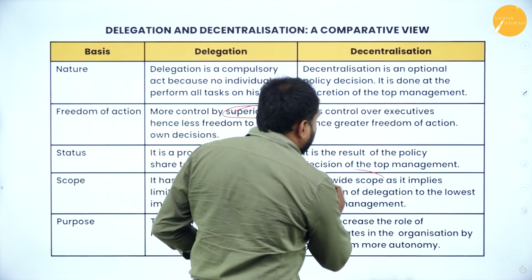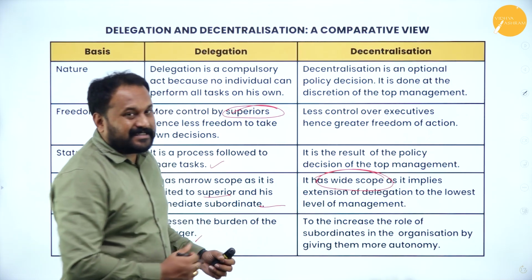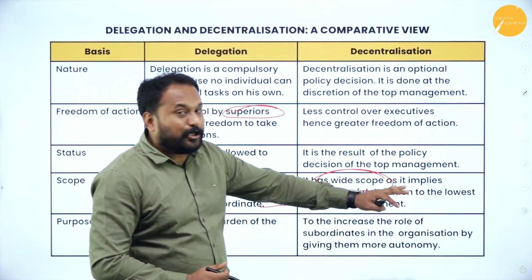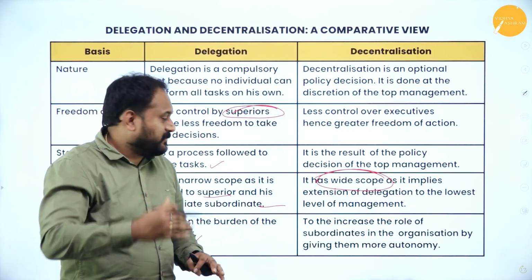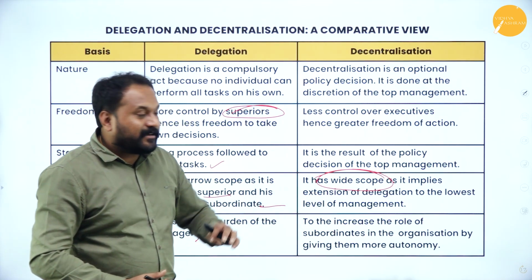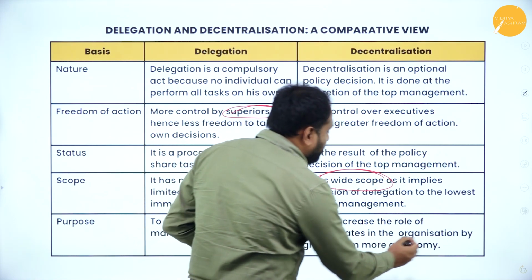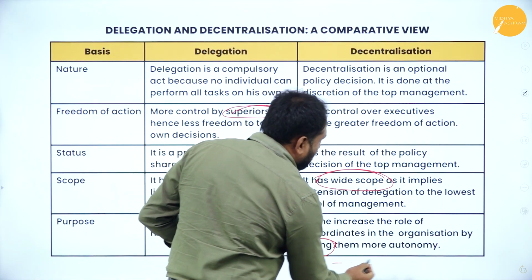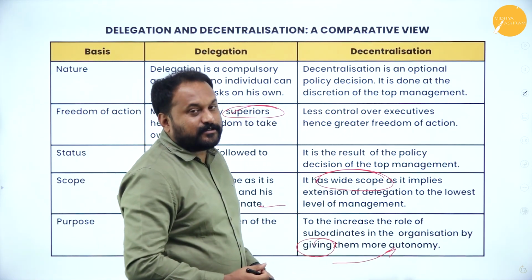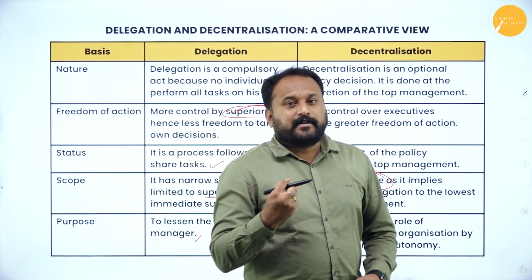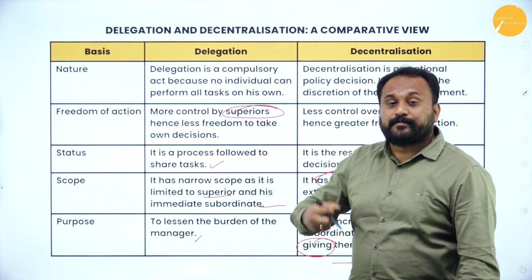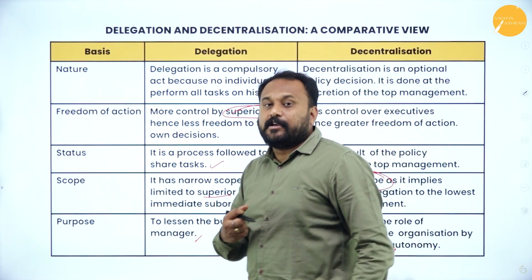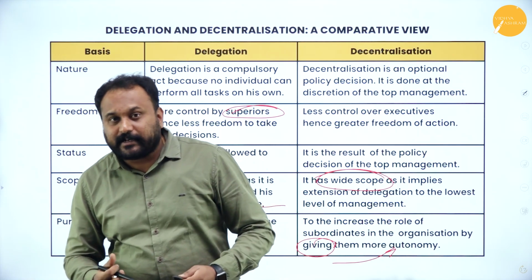It has wider scope as it implies extension of delegation to the lowest level of management, to increase the role of subordinates in the organization by giving them more autonomy. So the more powers you give to the lower level people, supervisory level people, middle level people, the more they will get the work done very efficiently and very effectively.